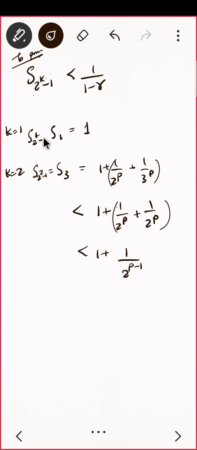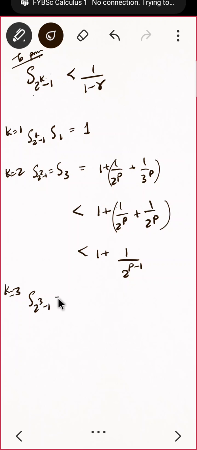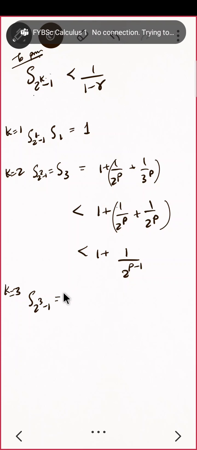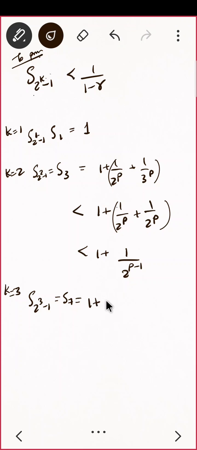For k equal to 1, 2 minus 1, and for k equal to 3, it will be S 2 raised to 3 minus 1. So what is that? S7. Correct? So let us see what S7 is: 1 plus 1 upon 2 raised to p plus 1 upon 3 raised to p, up to 1 upon 7 raised to p.